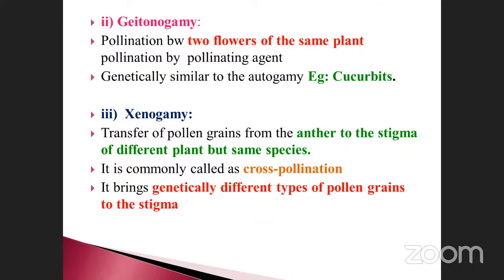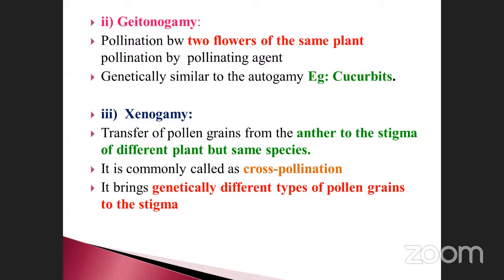Okay, we will see. Geitonogamy is genetically similar to autogamy. Example, cucurbits. This type of flowers are genetically similar because the two flowers are the same, so the genetical aspects are also similar. This is also very, very important. These two are mostly asked in NEET type of questions.